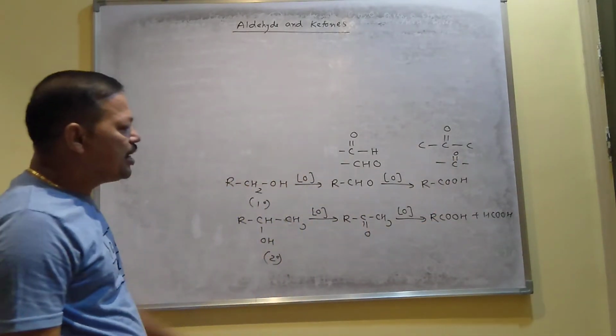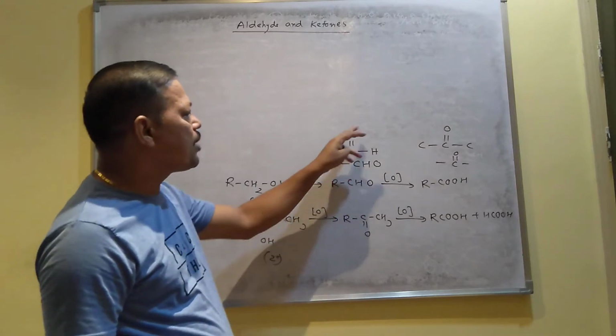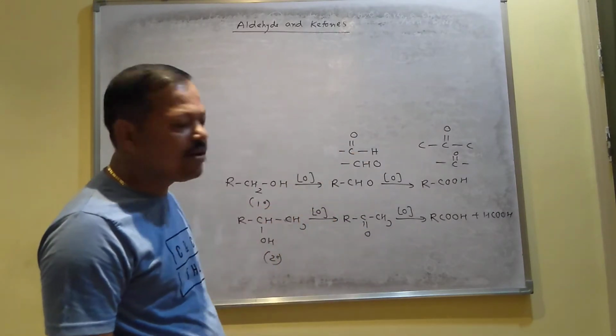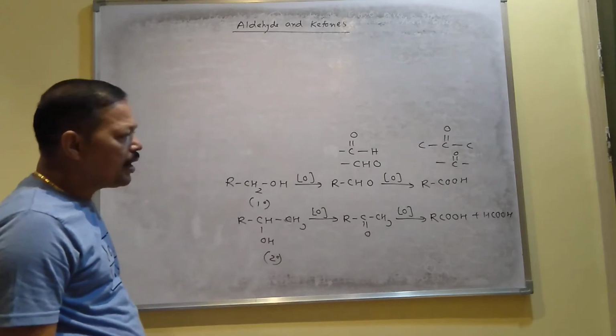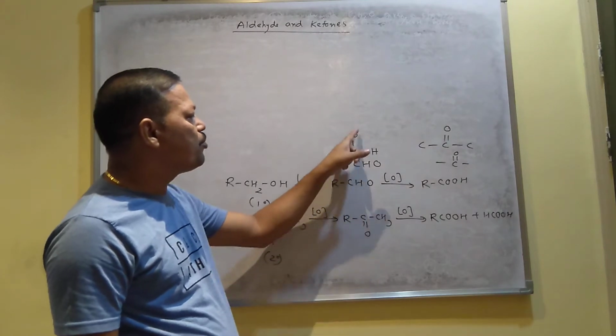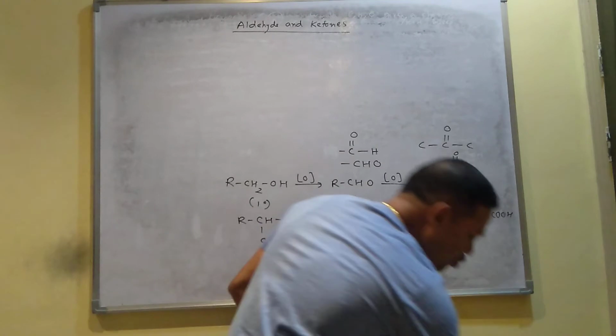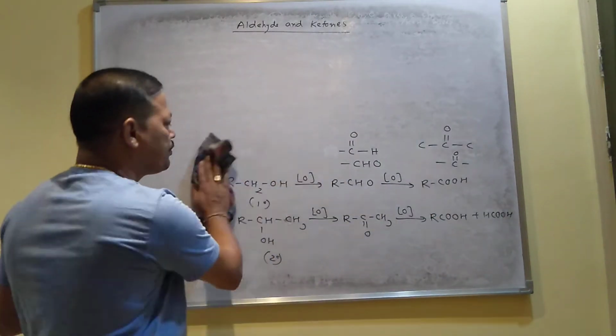And in the case of ketone, you have to represent the functional group like this. So aldehydes and ketones are the first oxidation products of alcohol. Both contain the carbonyl group, that's why they are commonly called carbonyl compounds. And in the case of aldehyde, the carbonyl group contains hydrogen, and in the case of ketone, it contains carbon on both sides.